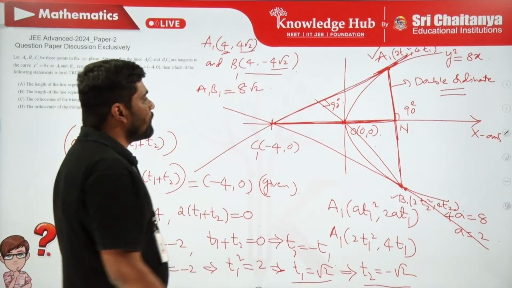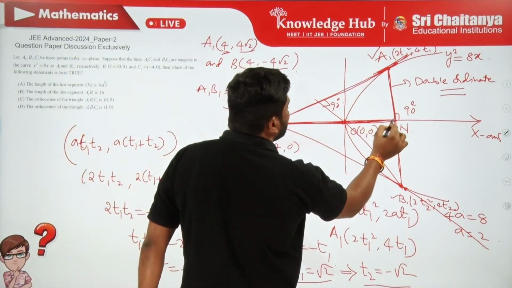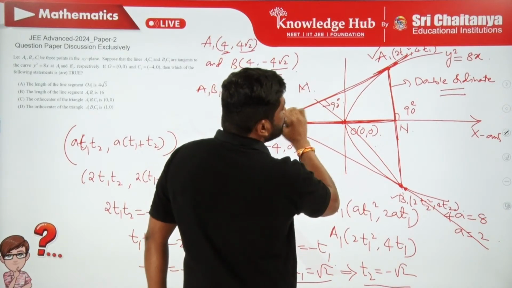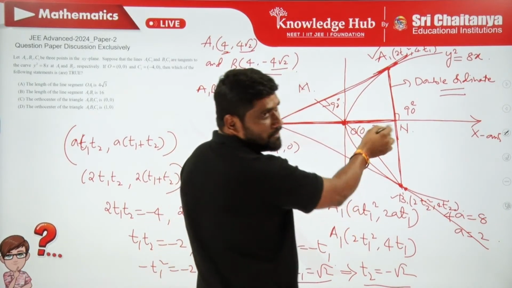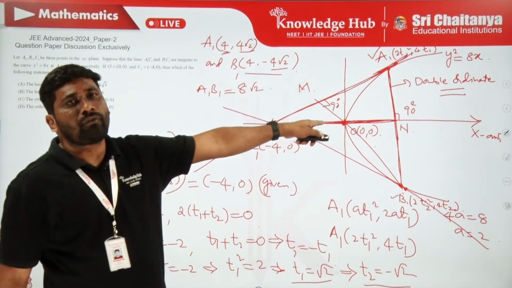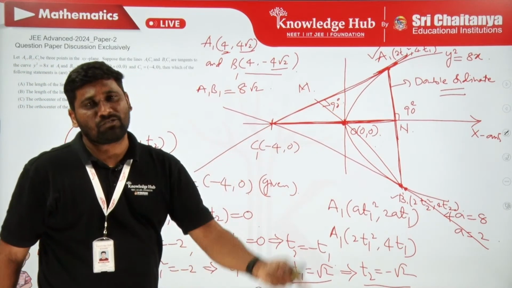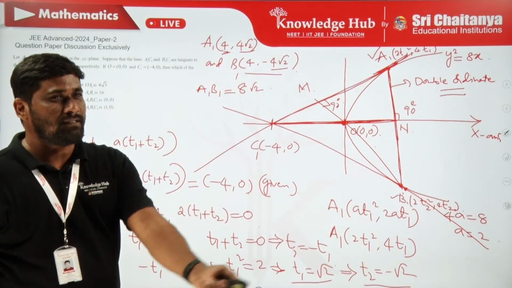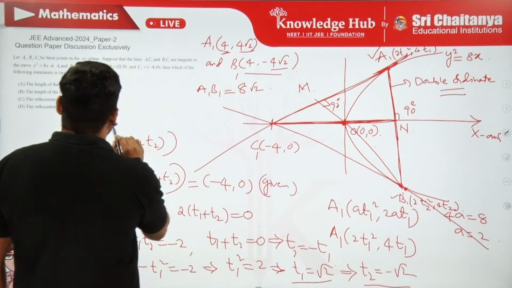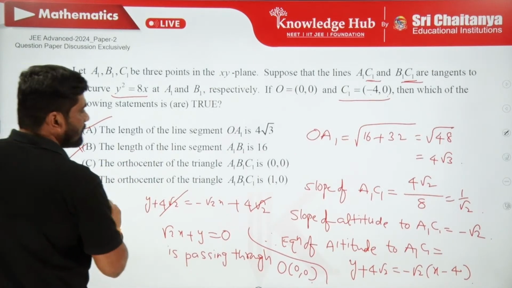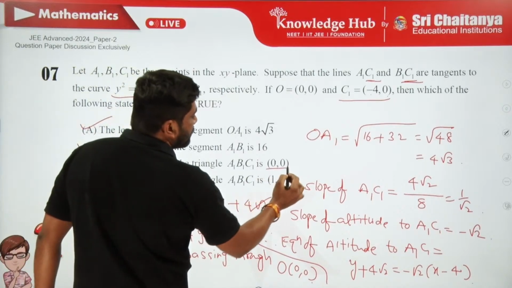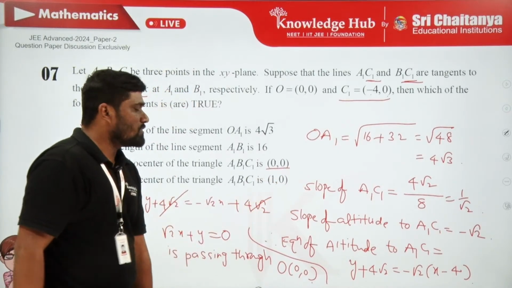So clearly, one altitude is NC1 and the other altitude is B1 M. These two intersect at what point? O, 0 comma 0. Therefore, the point of intersection of altitudes is defined as the orthocenter. So finally, the orthocenter comes as 0 comma 0.